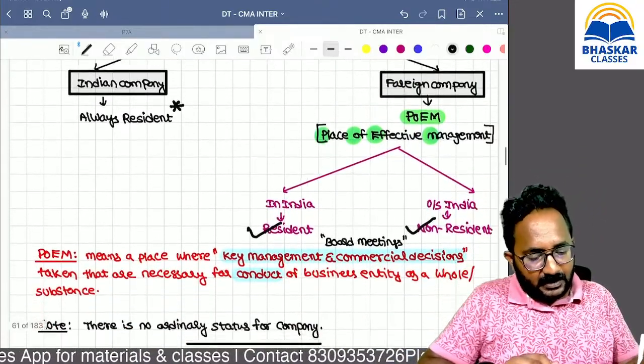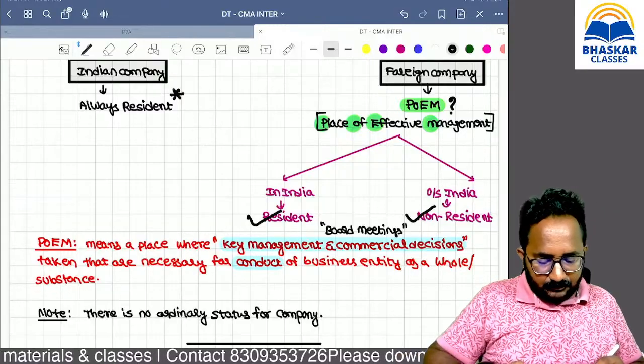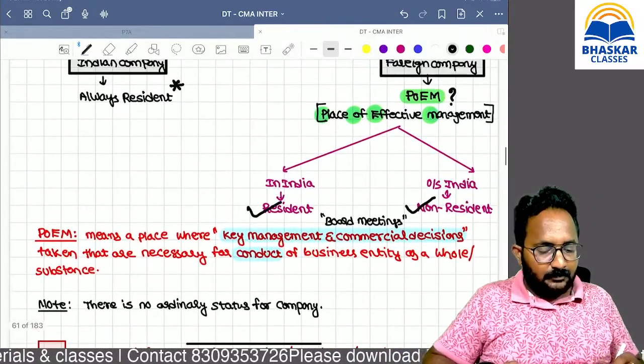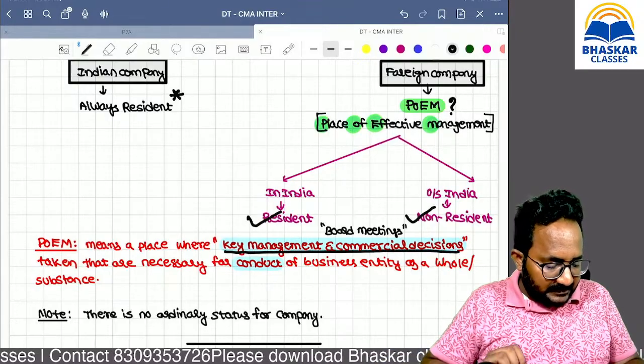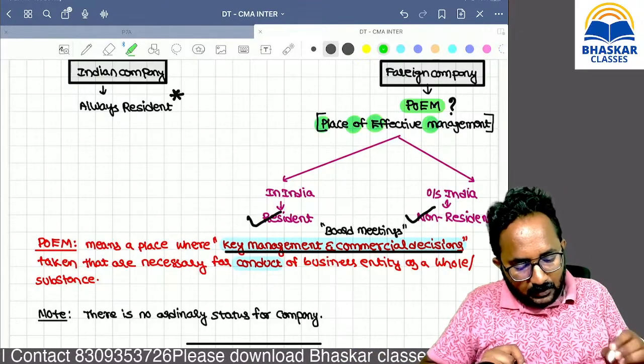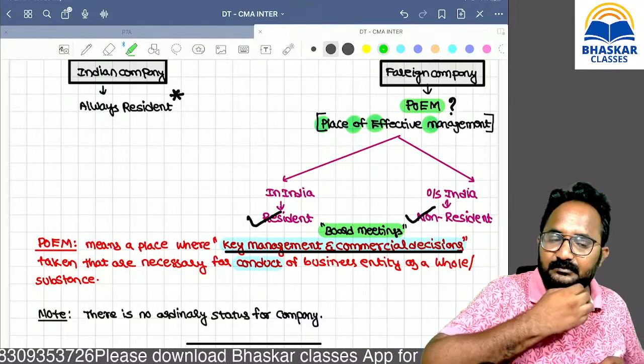Then what do we mean by POEM? POEM means the place where key management or commercial decisions are taken. For a company, where are we taking the key decisions? At the board of directors meeting.